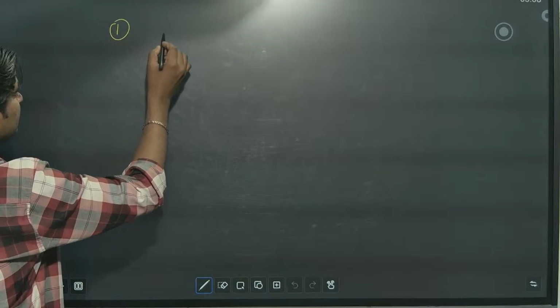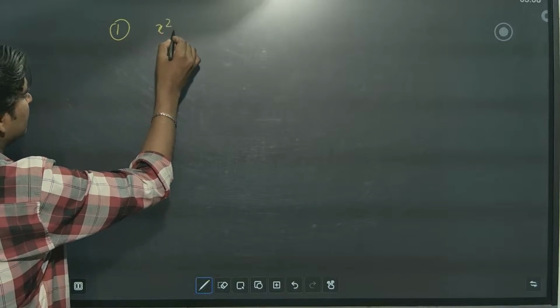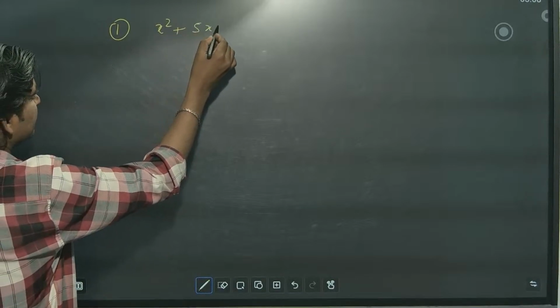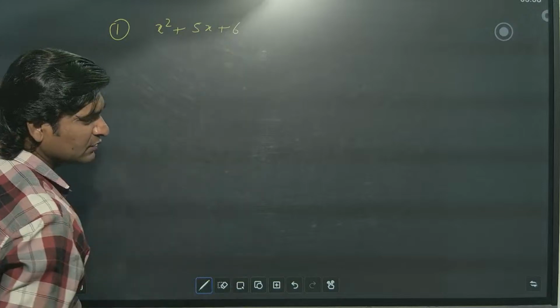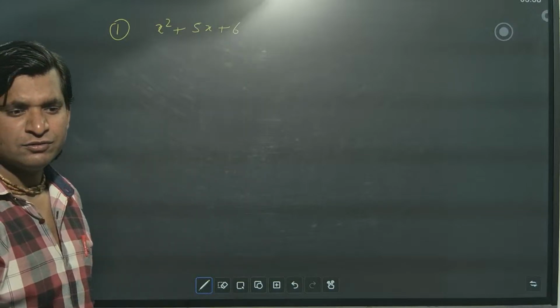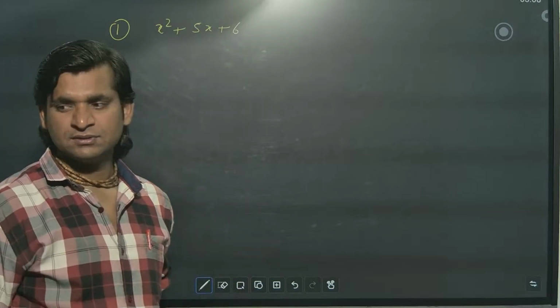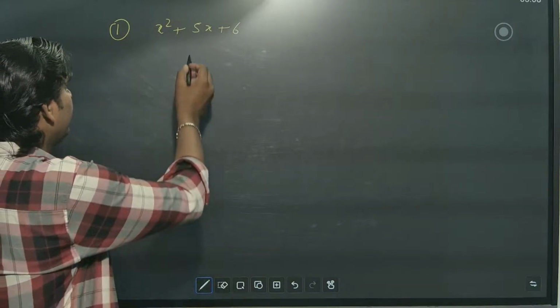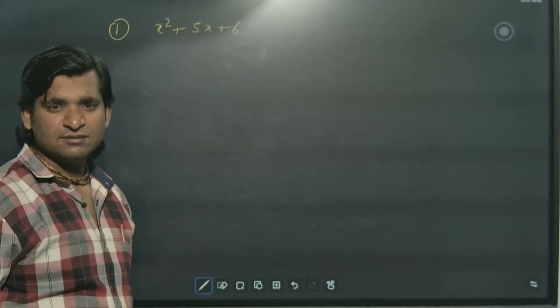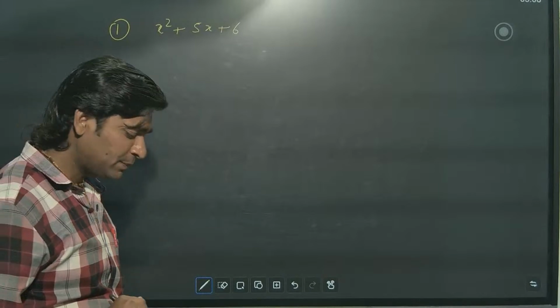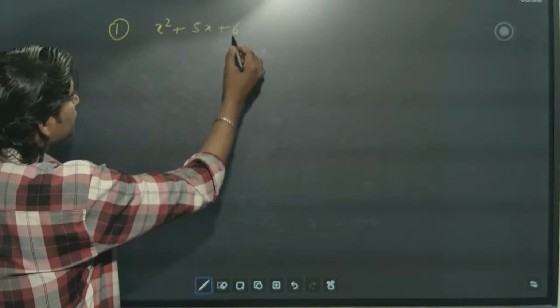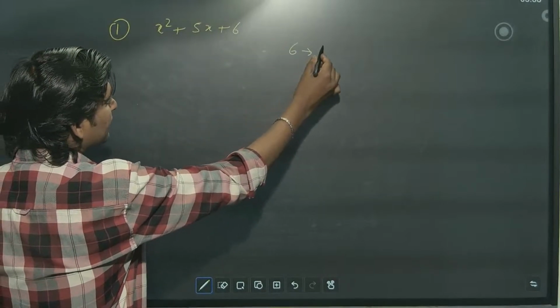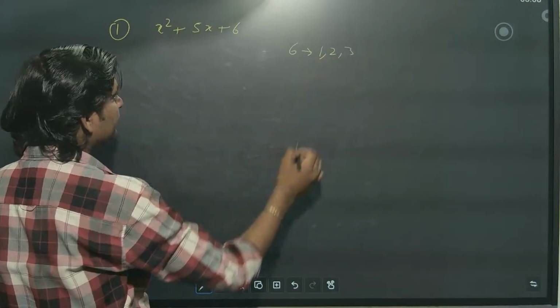First question they will give, suppose x square plus 5x plus 6. They will tell you find the zeros. So for this, what you have to do? Two methods you have. Splitting the middle term. So 6 you have to factorize. What are the factors of 6? 1, 2 and 3.